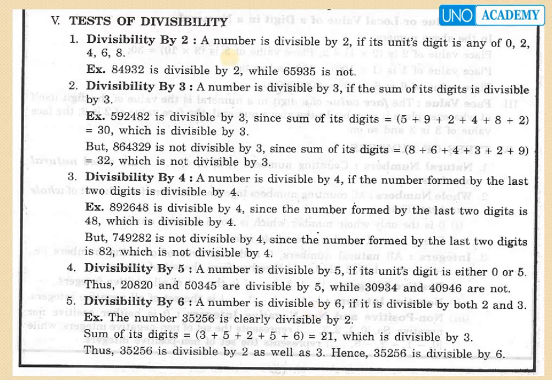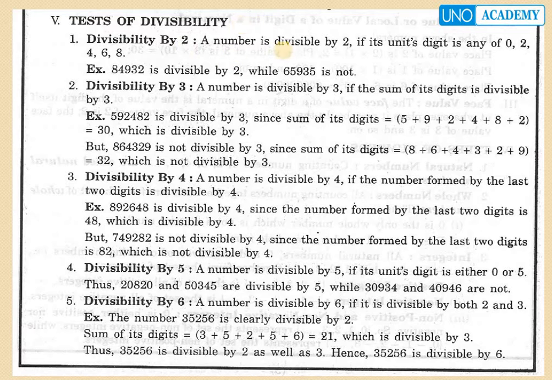Divisibility by 2: a number is divisible by 2 whenever the units place has a digit 0, 2, 4, 6, 8. For example, 84,932. Here the units place is 2, so it is divisible by 2. While 65,935 is not divisible because at the units place we have 5.